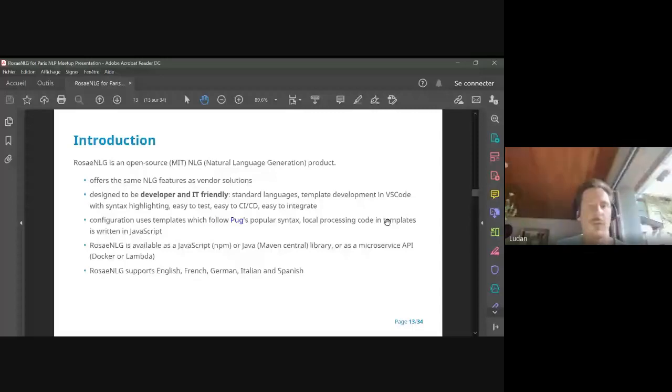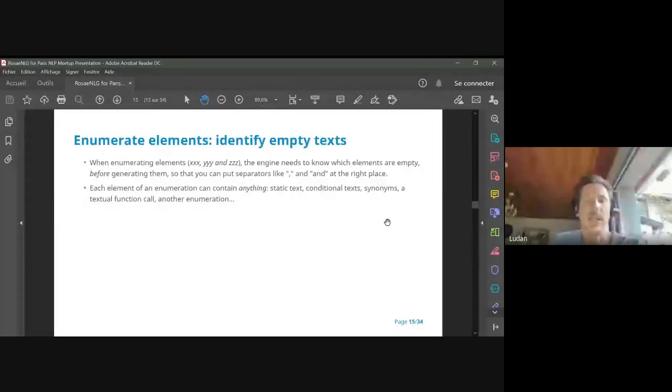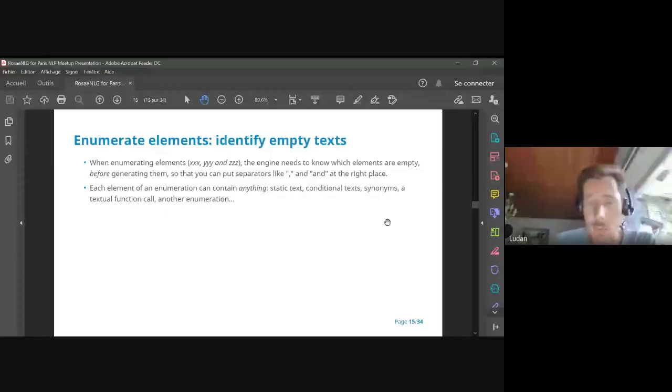So you remember the 4 features. I'll just explain how I chose to implement that in Rosai NLG, and what actually is difficult in implementing that, because some features might seem, let's say, mundane. When enumerating elements, which is the first main feature, the issue is the ability to identify texts that are empty. Because when you have a list, the engine will need to know which elements are empty before generating them, so that it's able to put the separators, like the comma and the 'and', at the right place.